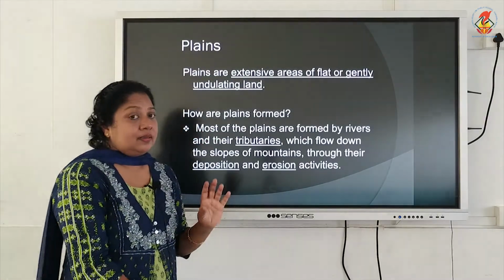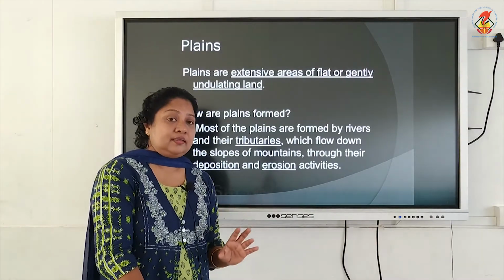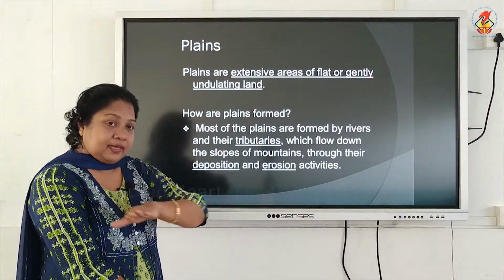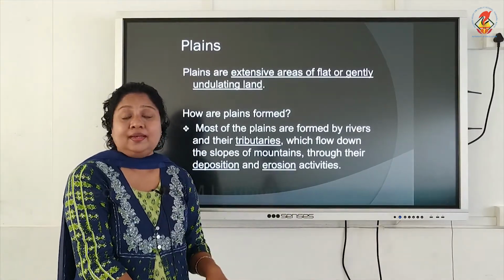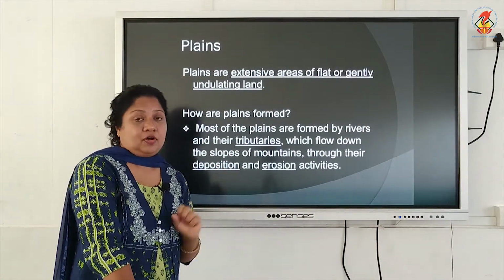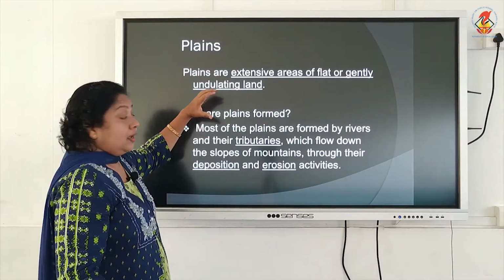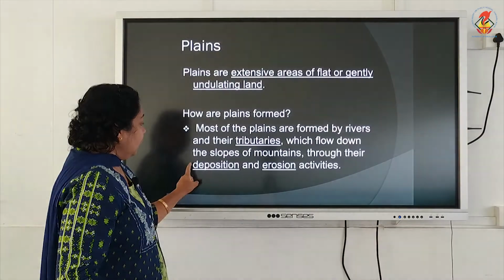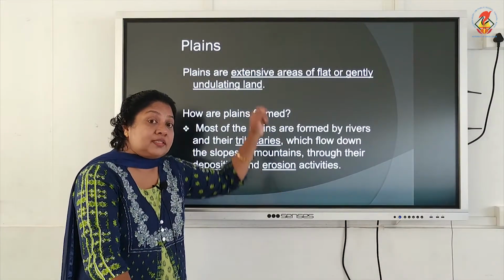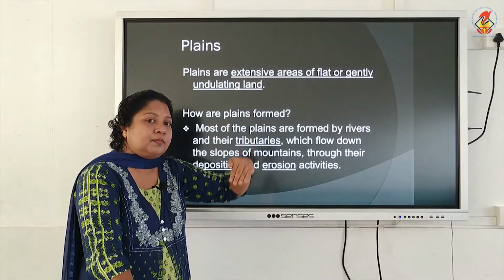Now the next landform that we can find on earth is plains. Plain is again a low lying area, and plains are extensive areas of flat and gently undulating land. And how is this plain formed? The main reason for the formation of the plain is the depositional and erosional activities of the rivers that are flowing from the top of the mountain.